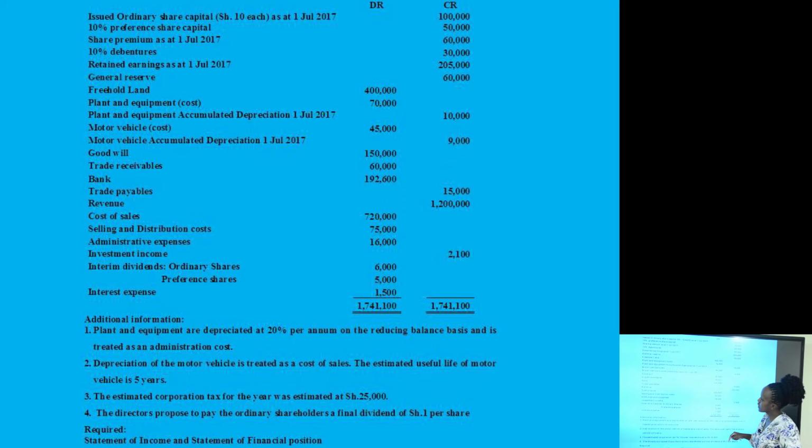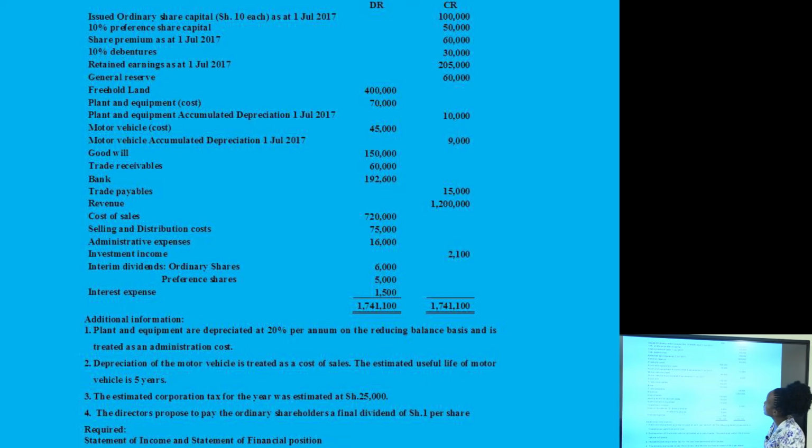So we are going to be looking at a question here that says that Mapato Limited has provided the following information for the year ended June 2018. So the information provided is that issued ordinary share capital, which is of shillings 10 each, as at 1st July 2017 is 100,000.